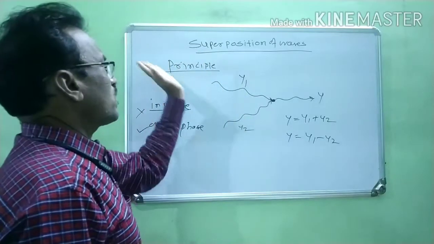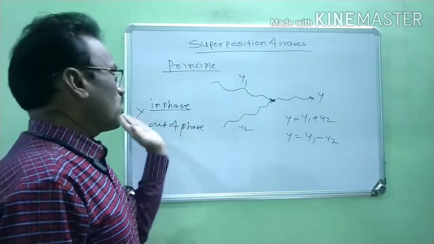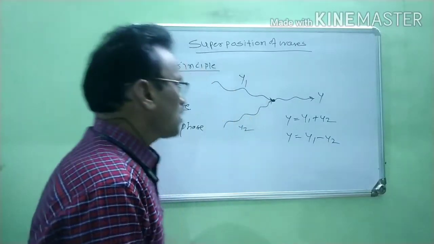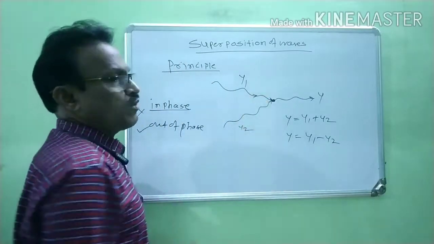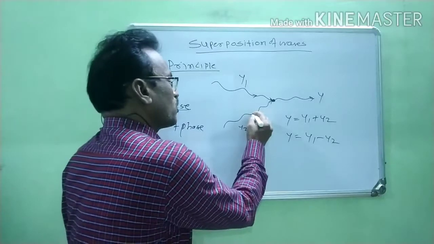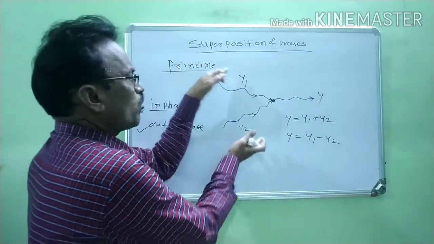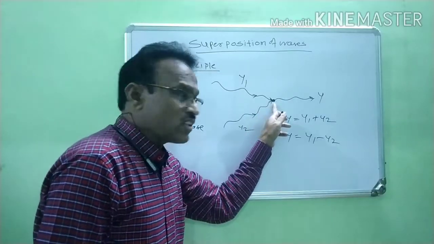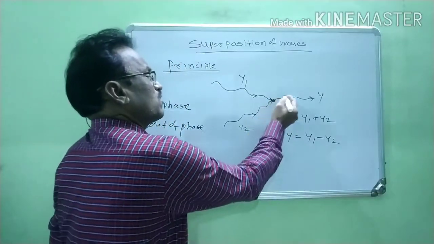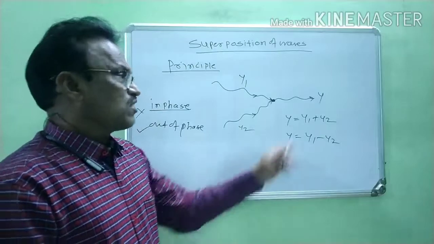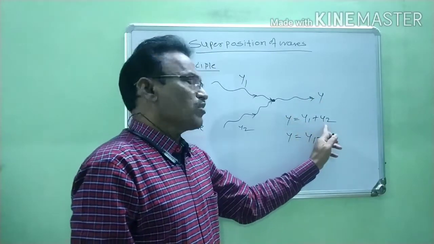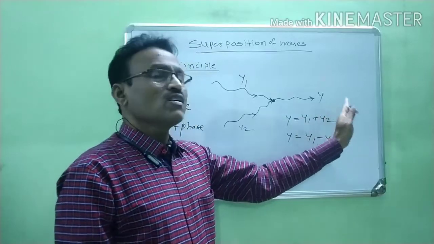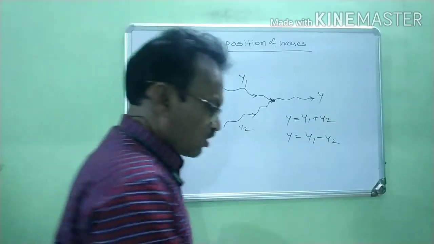In this way, we state this principle and explain it. According to this principle, y1 is the displacement of the first wave and y2 is the displacement of the second wave. These two waves travel through the same medium, arrive at the same point, and interfere there. At that time, the resultant displacement is the vector sum of each individual wave, meaning y is equal to y1 plus y2.